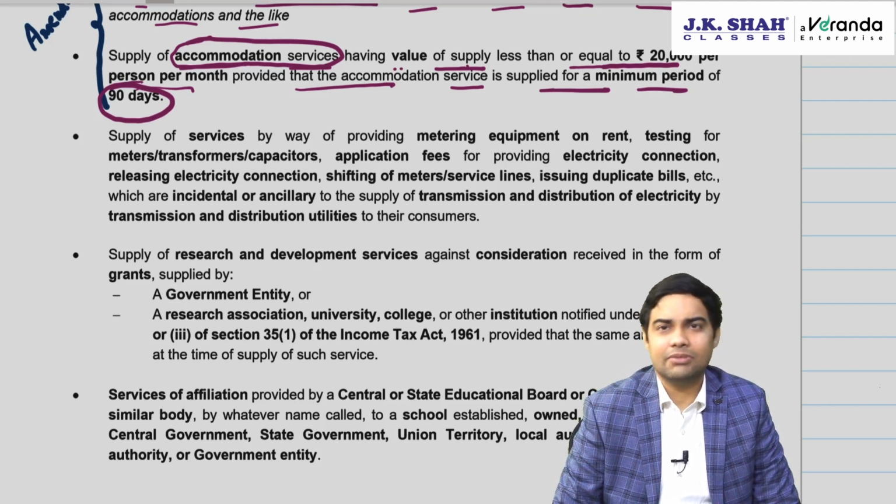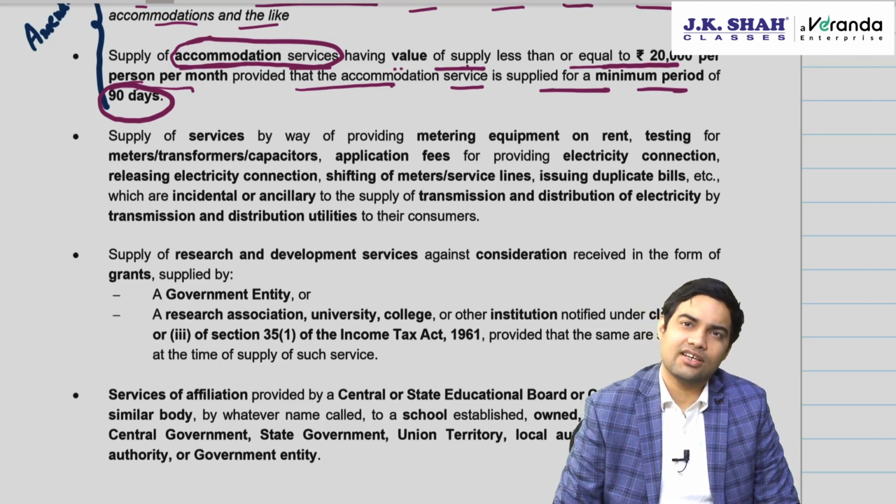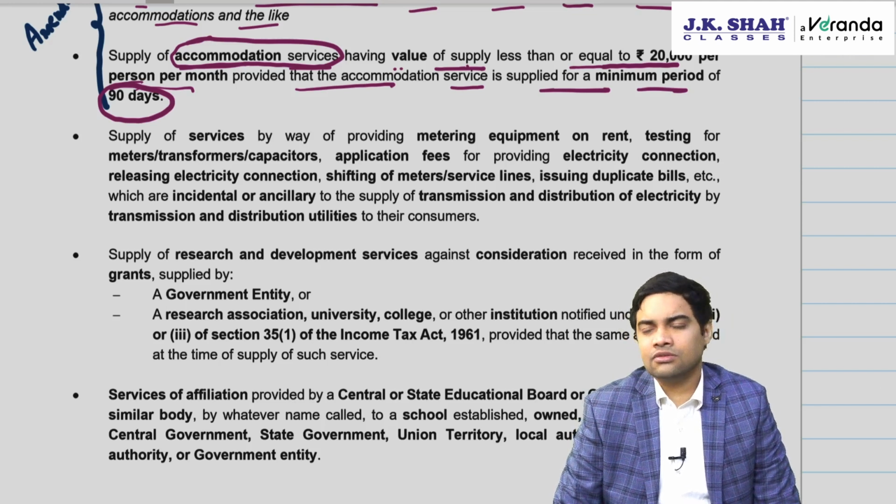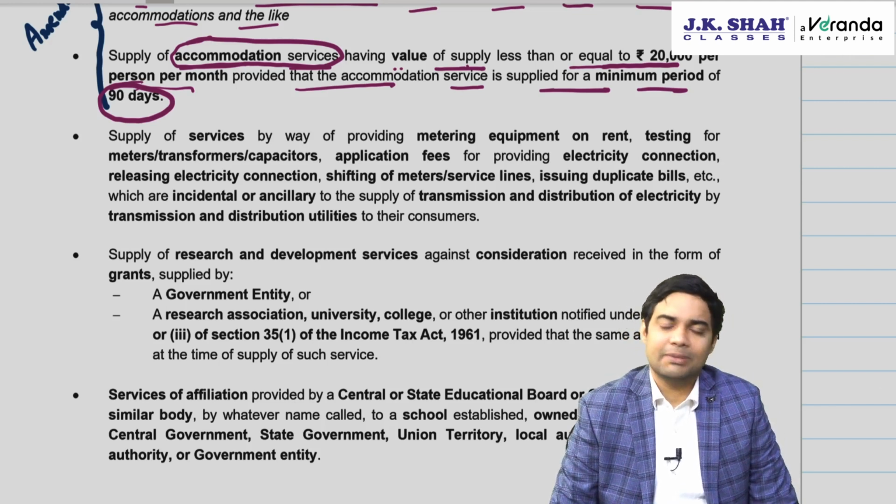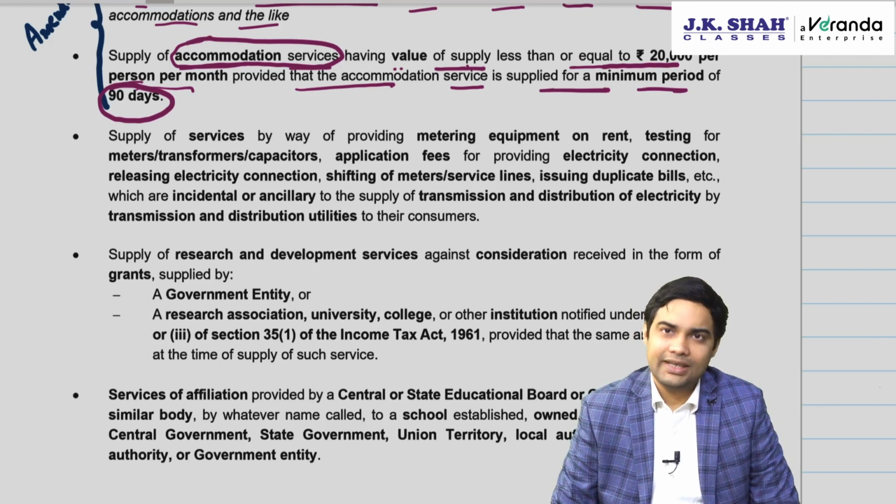Now there was a CBIC circular saying that meter change charges, duplicate bill charges, all these are not specifically covered by exemption. As they are not specifically covered by exemption, they should be taxable.